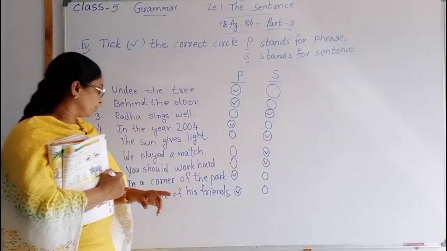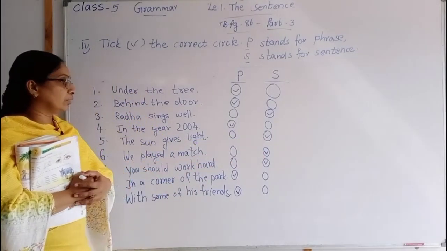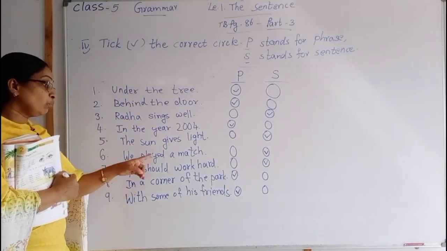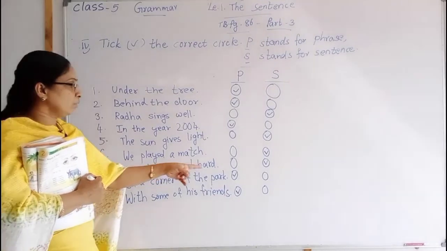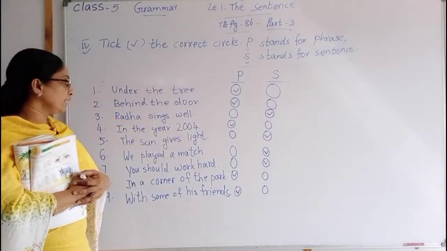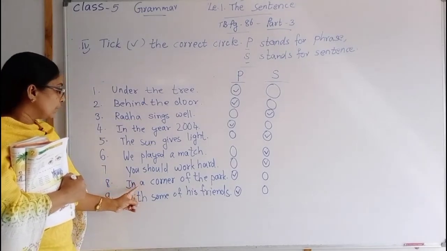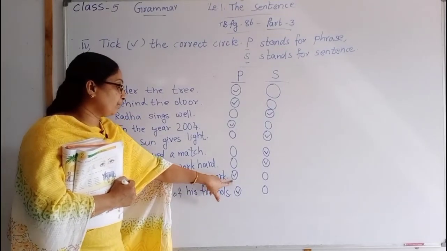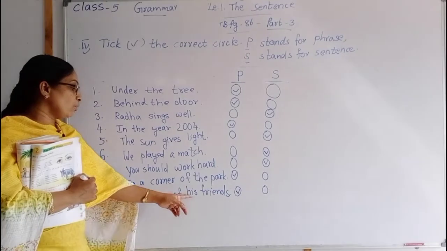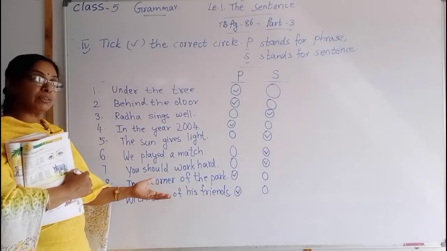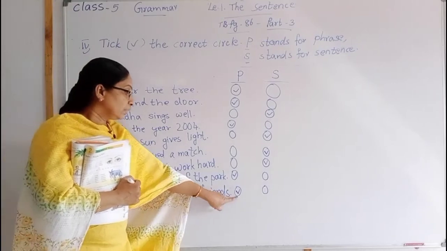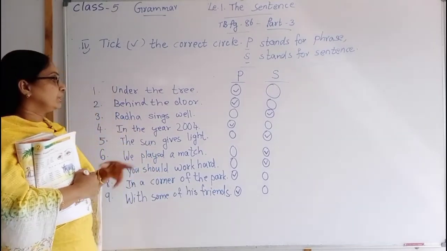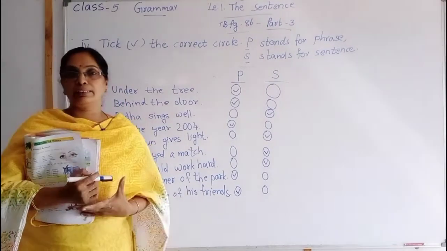We tick here. Next, we played a match. That is also a complete sentence. Tick here. Next, you should work hard. Tick here. That is also a sentence. Here, in a corner of the park. That is not complete. So that is a phrase. We tick here. With some of his friends. What did you do with some of his friends? This is an incomplete sentence. So this is a phrase. We tick here. This is the exercise, children. Come to the next exercise.